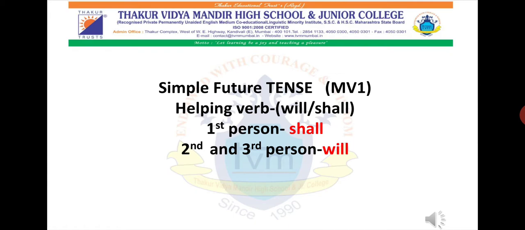Also, how to write the structure for future tense, I will tell you in the coming slide. For now, I hope you have got a good picture about this.